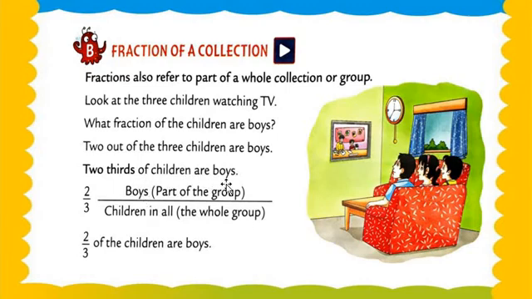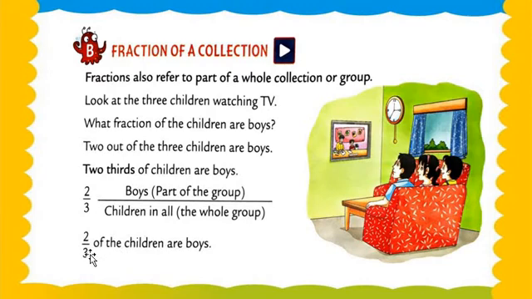2/3 of children are boys. 2/3 means, see, 2 boys and total 3. So what is 2? The numerator is 2. Boys are part of the group, and 3 is the children in all, the whole group. Understood, my dear students? I hope you all understood better.